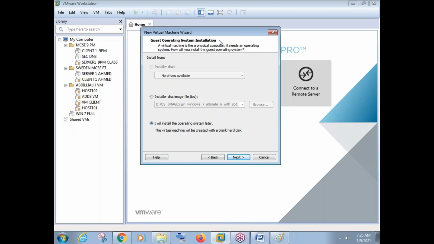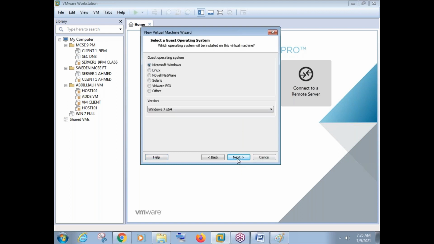One is creating a virtual machine. Next one is installing operating system in the virtual machine. I repeat, creating a virtual machine and installing operating system in that virtual machine. So right now we are simply creating a virtual machine. Okay, so select the option as I will install the operating system later. Then click on next here.